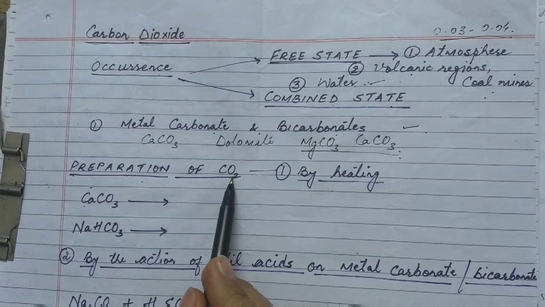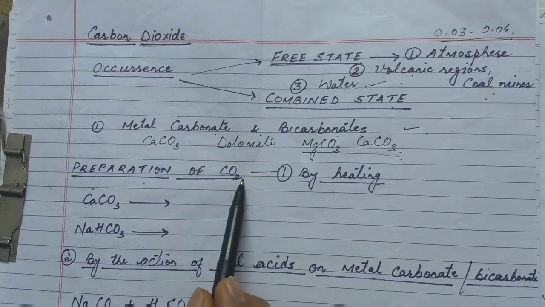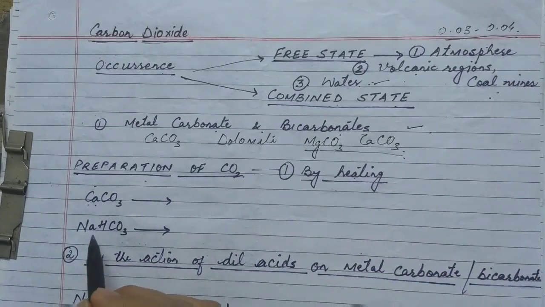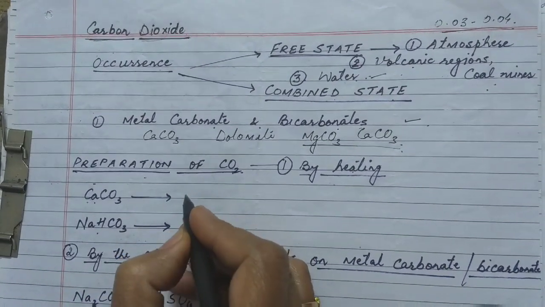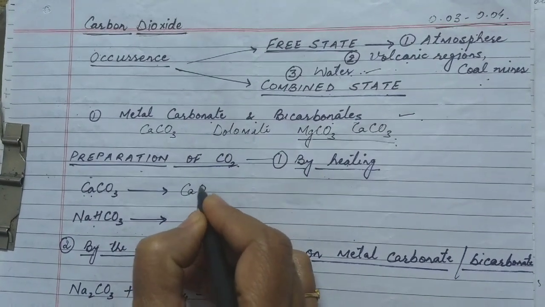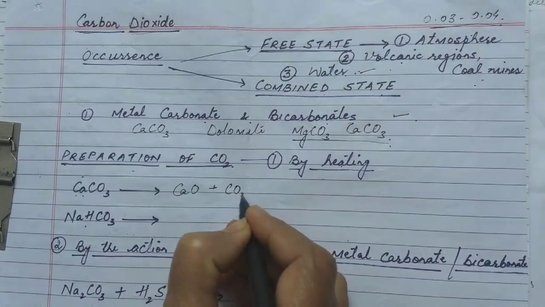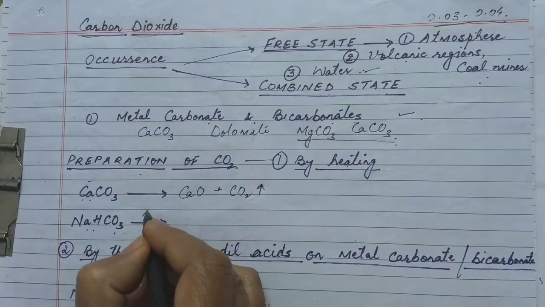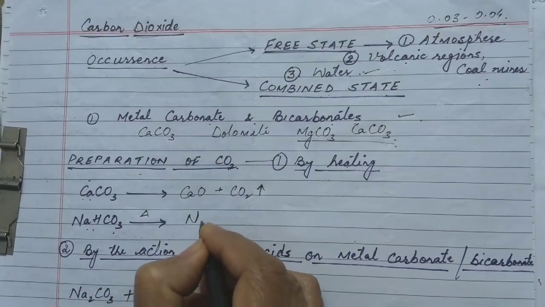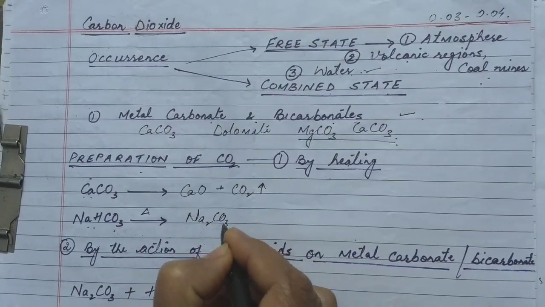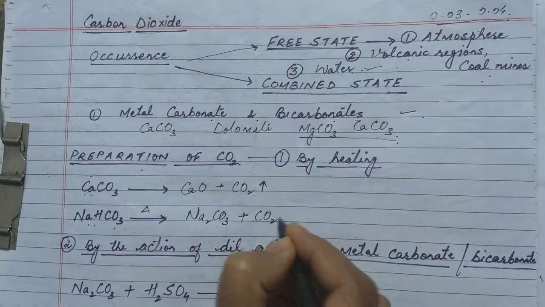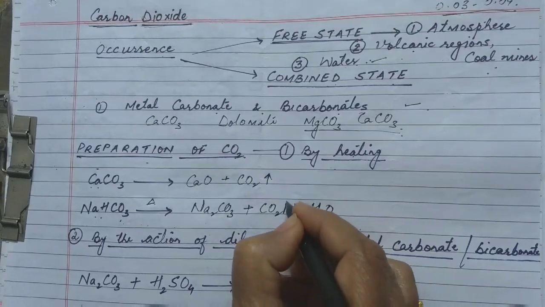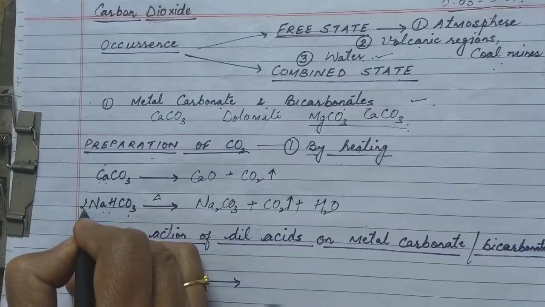Next is the general preparation of carbon dioxide. This is by heating particularly calcium carbonate or sodium carbonate. We get calcium oxide, and carbon dioxide is liberated. Again, sodium bicarbonate upon heating will form Na2CO3, sodium carbonate, carbon dioxide and water. So again carbon dioxide is liberated.